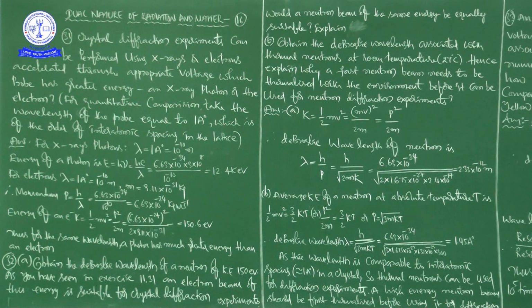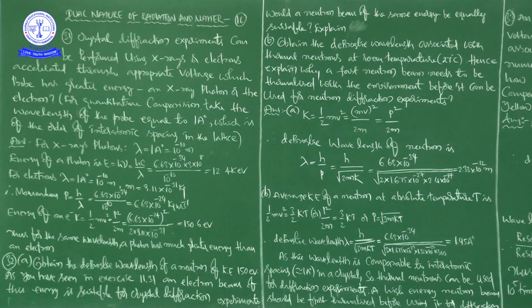That's why a neutron beam of 150 electron volts, because here we took the energy of 150 electron volts in joules, so that we got 2.4 into 10 to the power of minus 17. Okay, right. So because this value is 100 times greater than this, this neutron beam of 150 electron volts energy is not suitable for diffraction experiments.